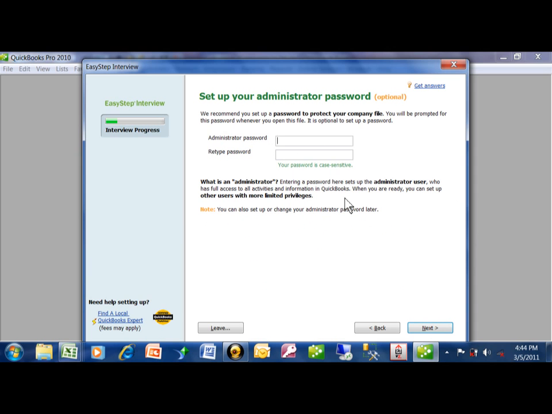I would recommend that you put a password so that not everybody can go into your data. And then, of course, I want you to verify that. You're going to type in the exact same thing. It is case sensitive.